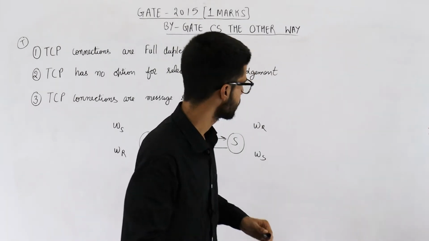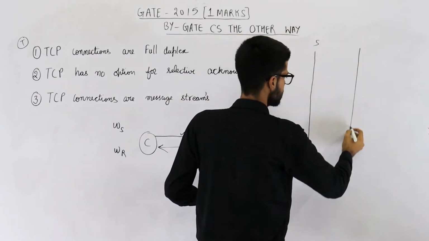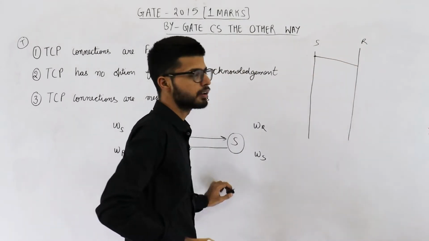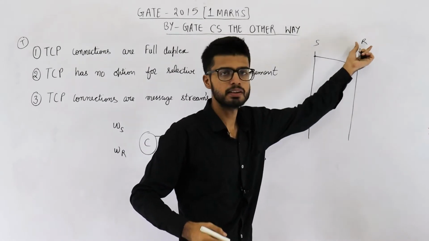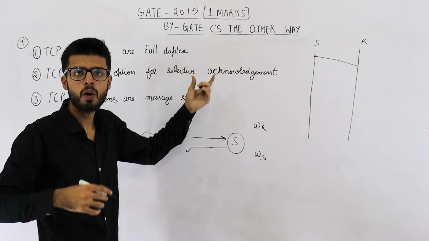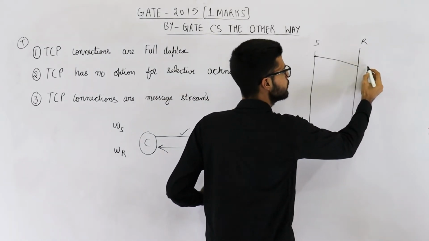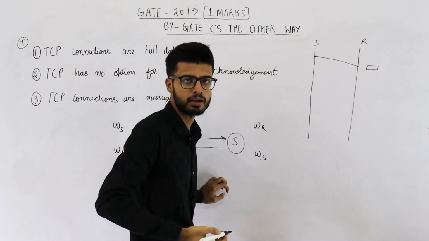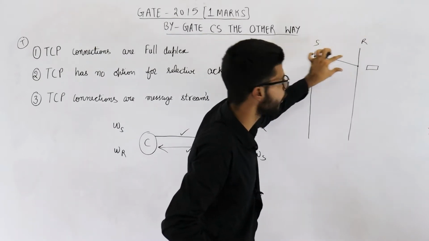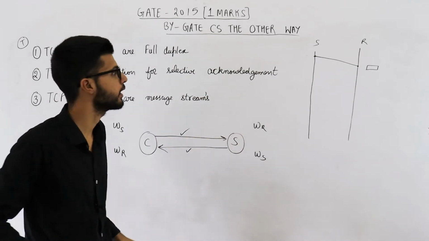See, if this is the sender side and this is the receiver side. Suppose sender has transmitted a packet to receiver. Now it is the decision of receiver what kind of acknowledgement will be sent. Will it be a selective acknowledgement or will it be a cumulative acknowledgement? Suppose at this point of time, receiver has some data to send. Sender has also sent the data and receiver also wants to send the data. We have already seen it's a full duplex connection, so these things can happen.